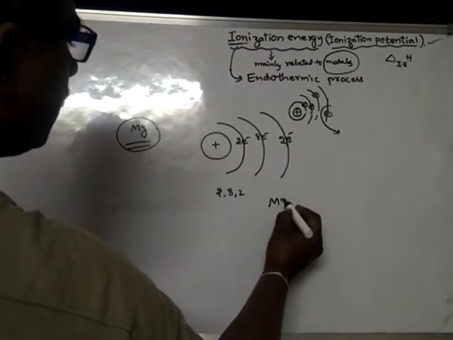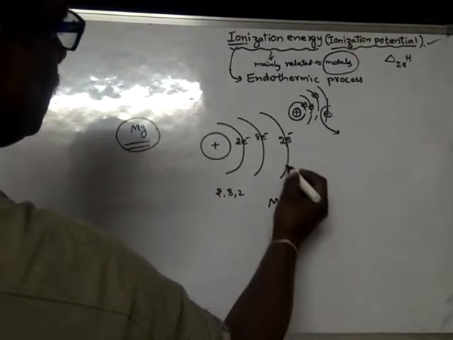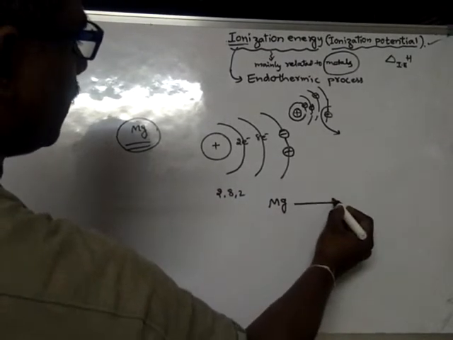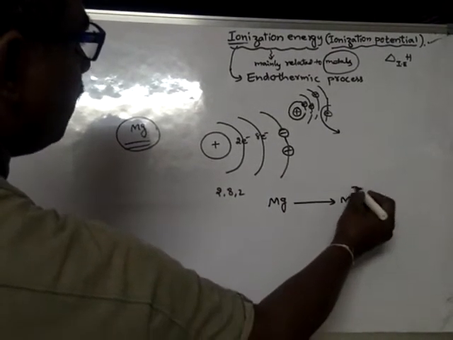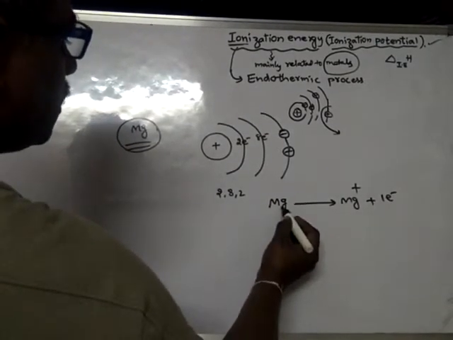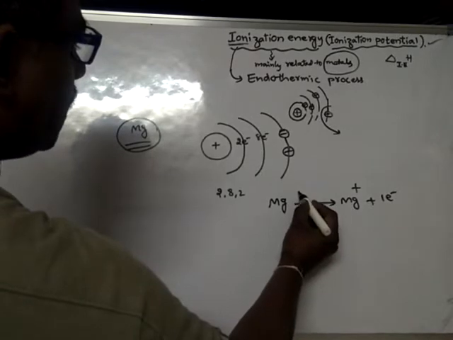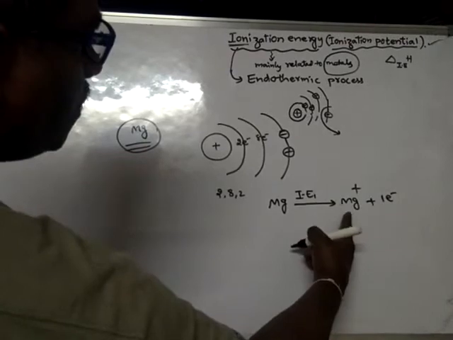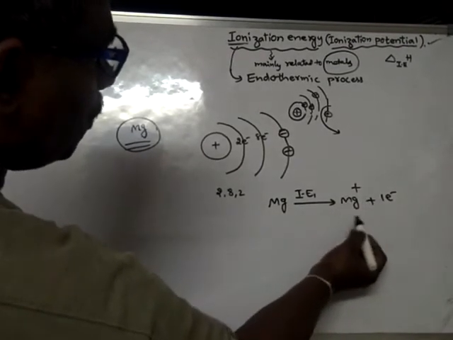This is a magnesium atom, a neutral atom. Initially it loses 1 electron and forms Mg plus. In order to remove the first electron, the energy required is said to be the first ionization energy, IE1. After removing one electron, magnesium won't become stable, so it has to lose 1 more electron. After losing 1 electron, magnesium is now in this form, which is said to be a unipositive ion.